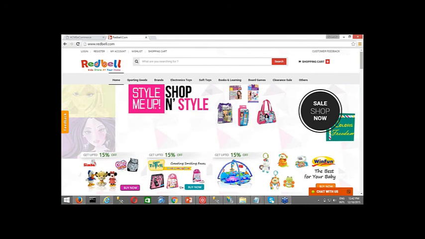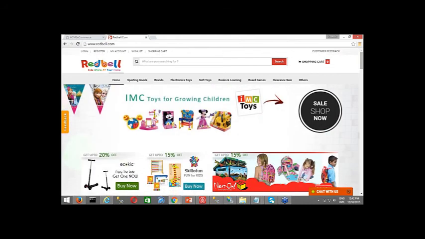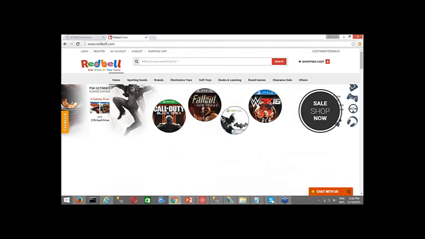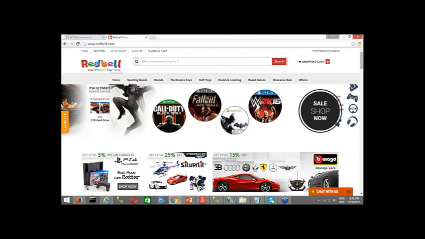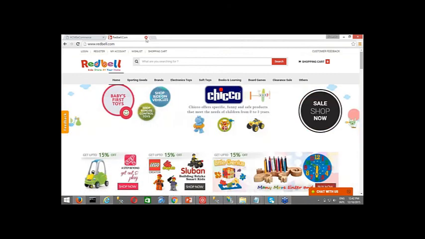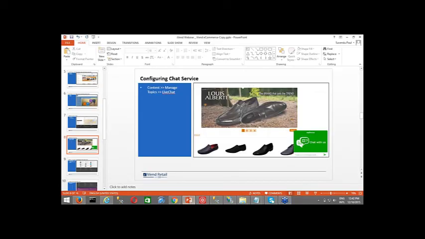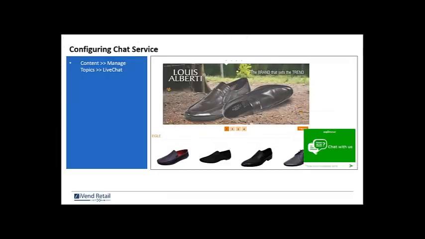Your chat service provider will also provide you with a URL to open an admin console. That will let you know who all are currently browsing the site, which page they are on, or what they are looking into. It again depends from one chat service provider to another based on the feature functionalities that they provide on the chat. Okay, so this is how you configure the chat service onto your iVend e-commerce.